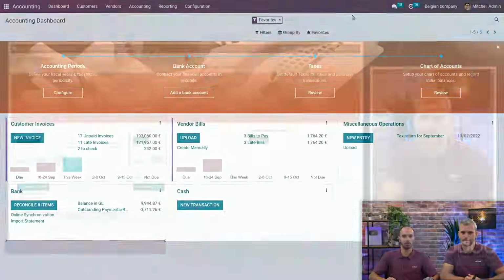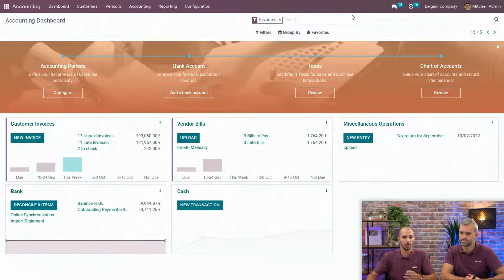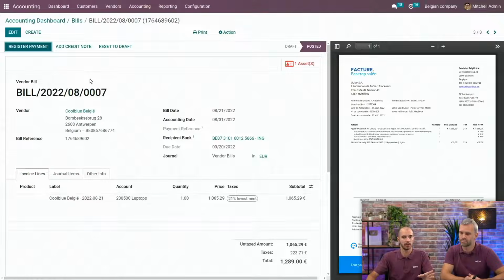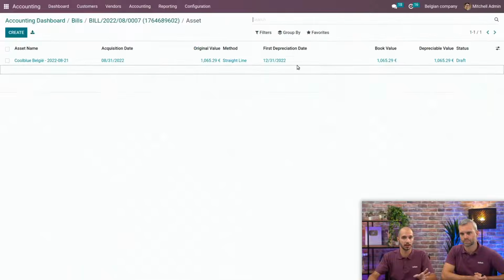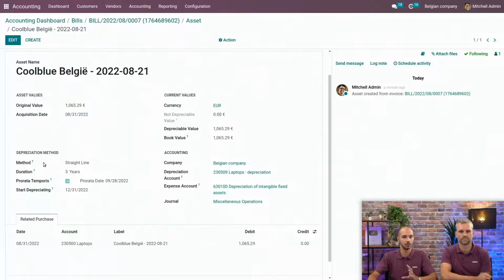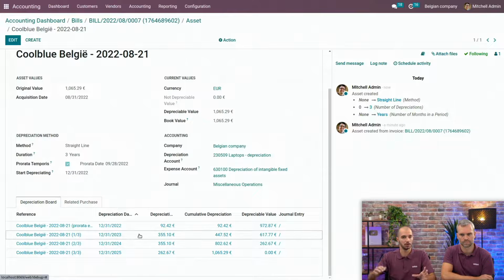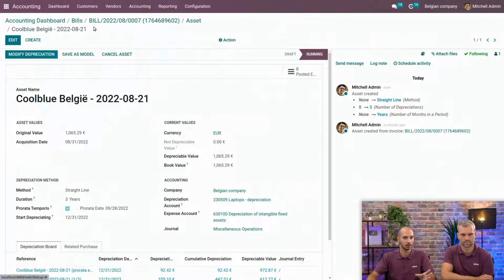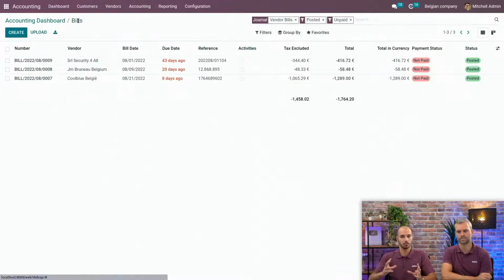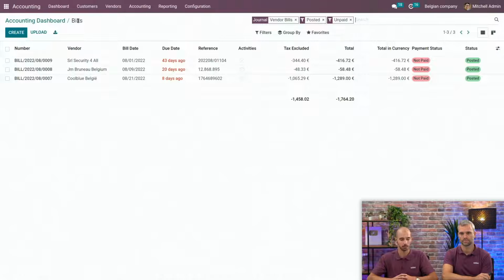Yes. As you said, Laurent, it's not always easy to know what has been done or not. So we will take an example and go back to our bills, and I will take the Coolblue invoice. As you can see, once it's confirmed, I have a smart button with an asset that was created, and in one click, I can go on it and review the information if needed. I can confirm it, and then I can see here my board with all the entries that will be posted on the right date automatically by Odoo. We have the same principle for deferred expense and income, and it works exactly the same.